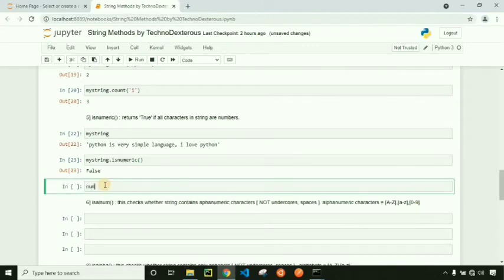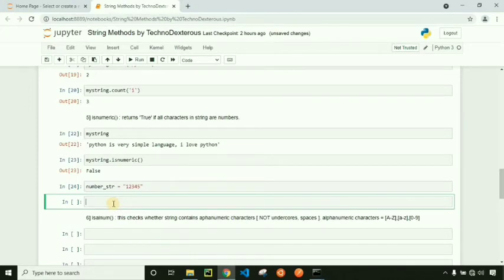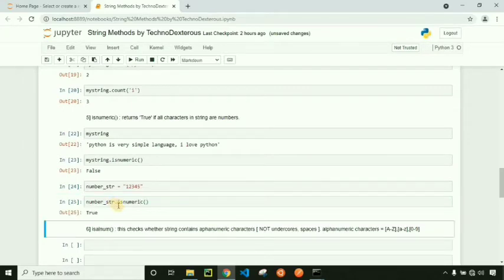Let's define number string, which will contain only numbers 1, 2, 3, 4, 5. Let's apply isNumeric method on it. Now we will get output as true.